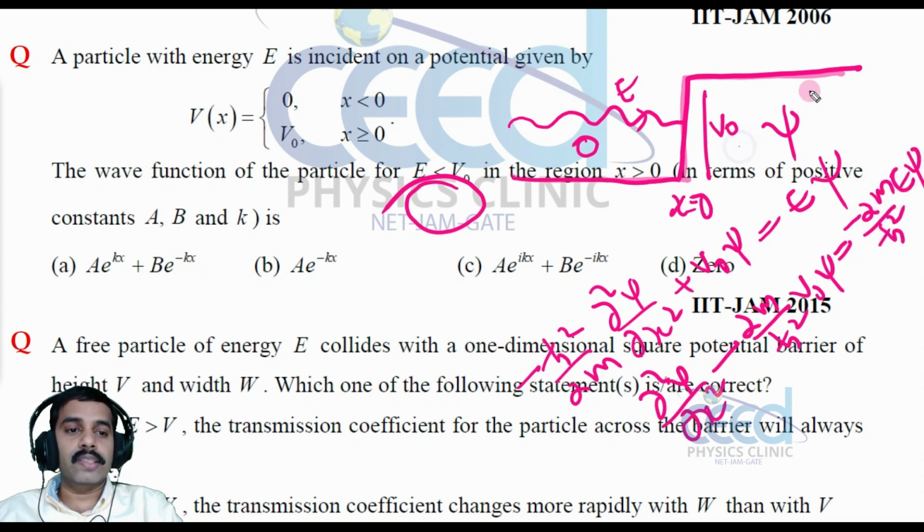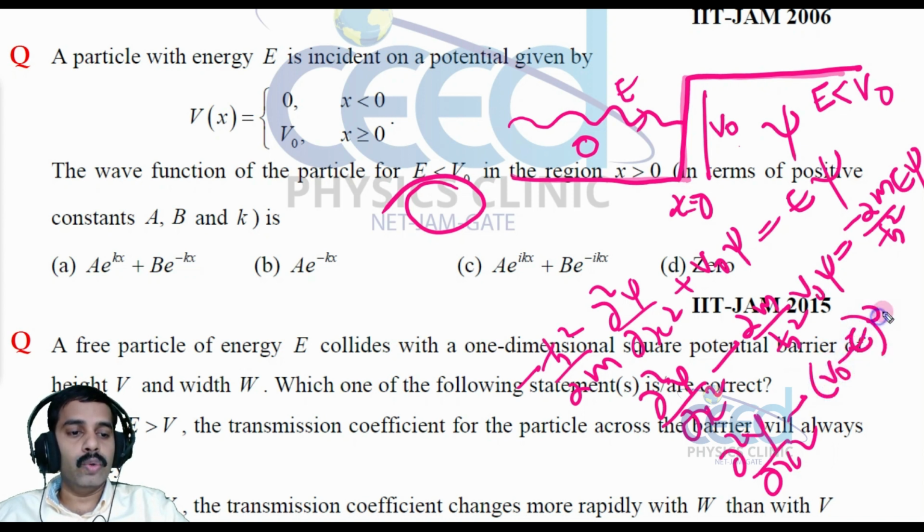Now in this case E is less than V0, right. So that means V0 minus E. So dou square psi by dou x square minus, let me take V0 minus E into 2m by h cross square, that I can take out, into psi, that is equal to 0.